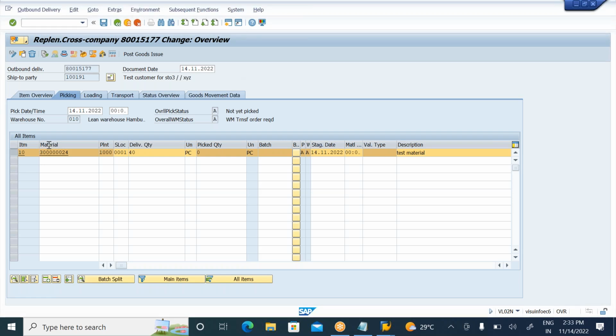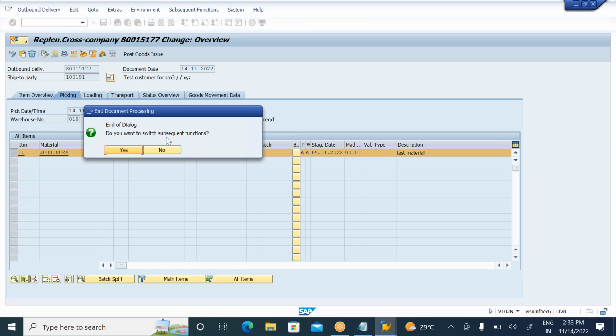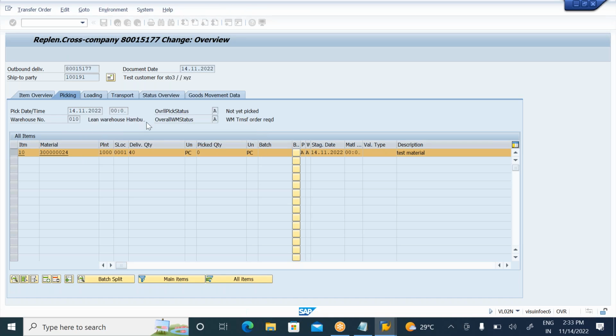See here, now select your line item. The picked quantity is in gray mode. I want to enter the picked quantity, but the system is not allowing it. Select this line item, and from the menu bar choose subsequent functions, then create transfer order. Create transfer order. The dialog asks: do you want to switch to a subsequent function? Is it WM related? Click on yes.